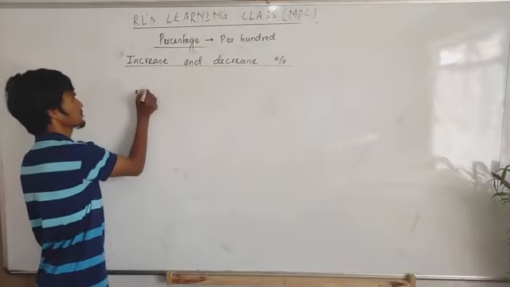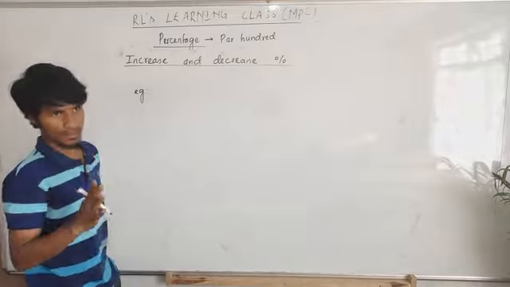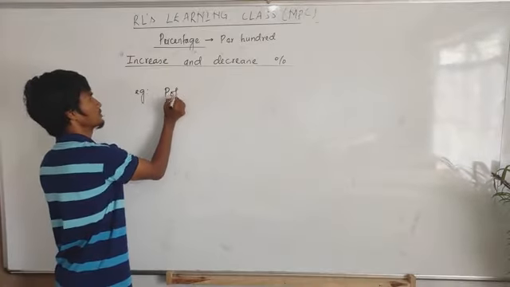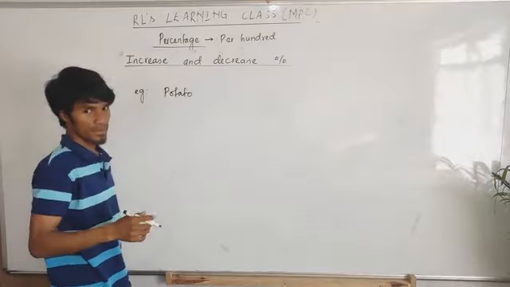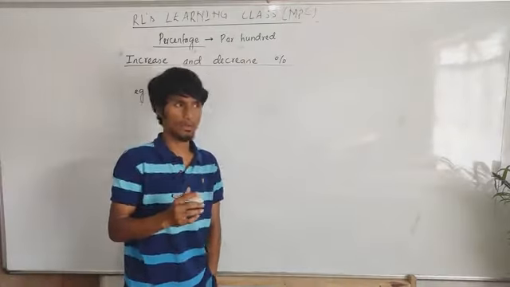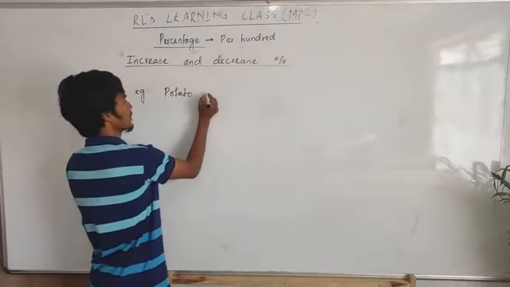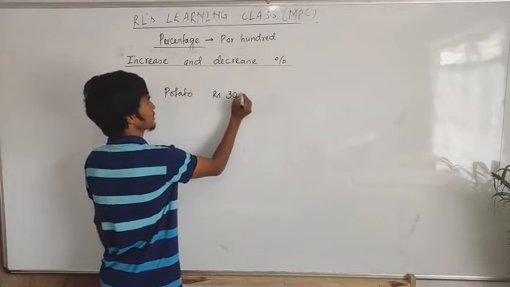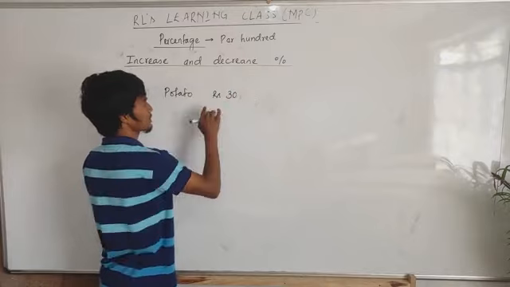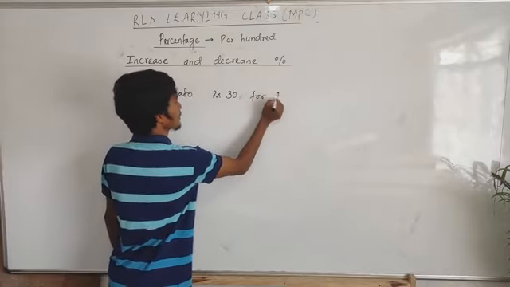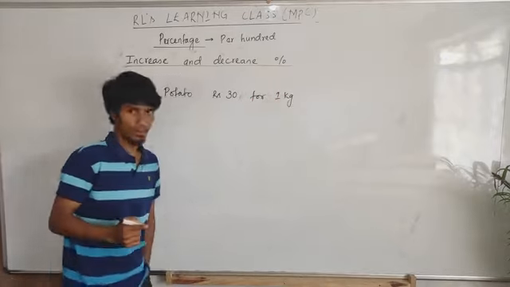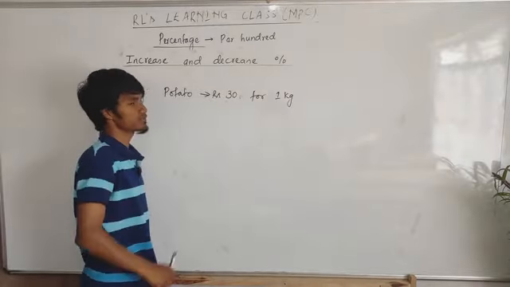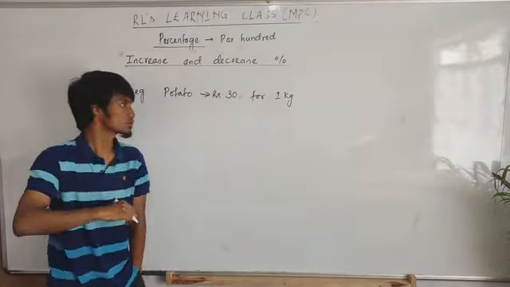Example: last week you go to the market and buy potatoes at 30 rupees per kg. 30 rupees for 1 kg.